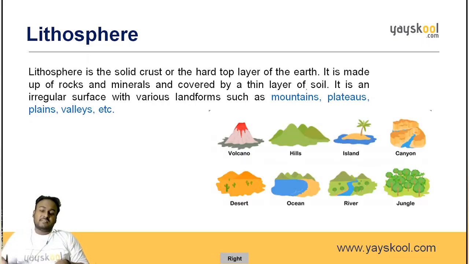Now, these are the various landforms available. First one is the volcano. Where is a volcano? Second one is the hills. Island. You might be seeing a small land-like structure in the middle of the oceans, that is known as island. Canyon, deserts, oceans, rivers, jungles. These are the various landforms.